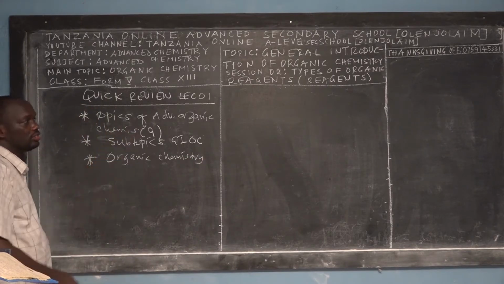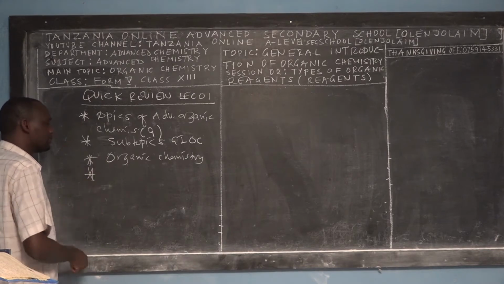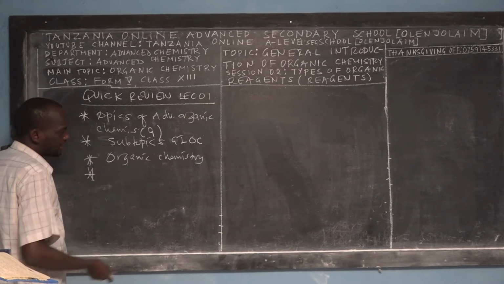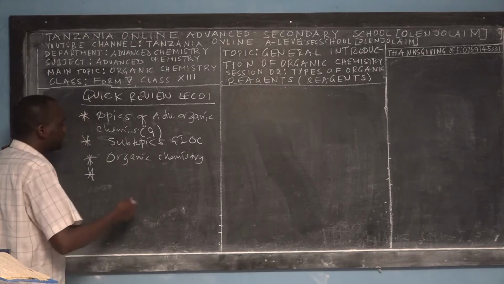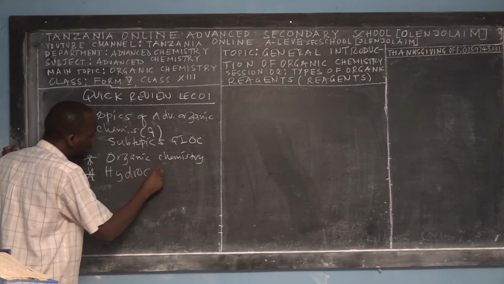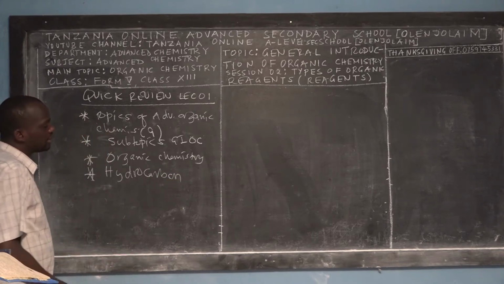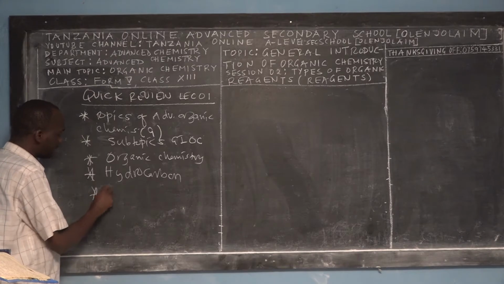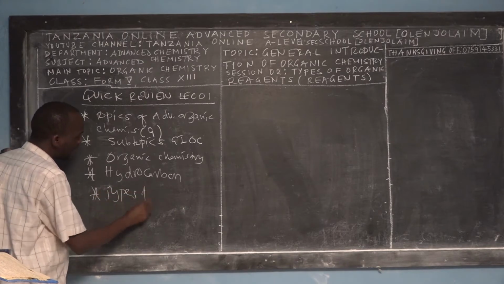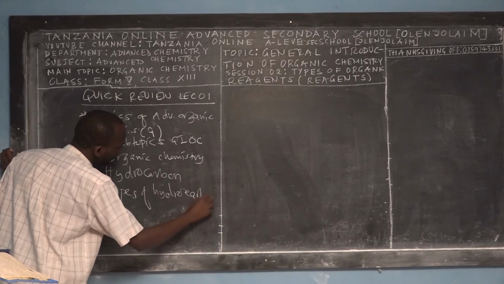Just watch session 01 to get too many details about this one. Again, this is one of the terminologies. We say that we have some terminology in organic chemistry. The second terminology which we discussed is what? Hydrocarbon, right? So we defined the meaning of hydrocarbon, and I also told you about types of hydrocarbons.